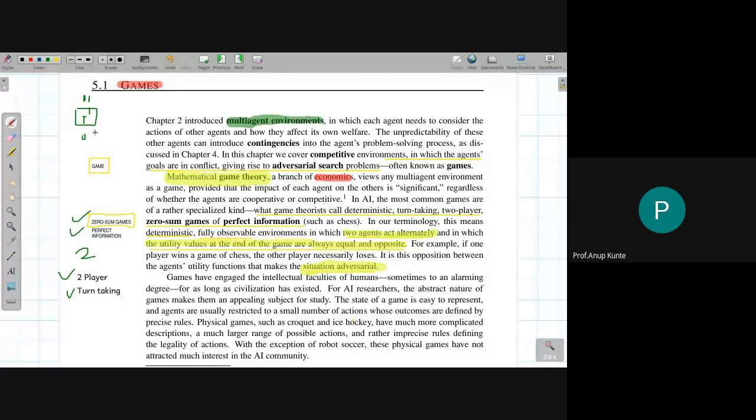Now, the interesting part about these games is that we cannot do search based on certainty, because we can know what actions we are going to take into account. But what about the opponent? How can we consider that the opponent is going to surely play a particular move in response to the move that we are performing, or the move that we are applying?